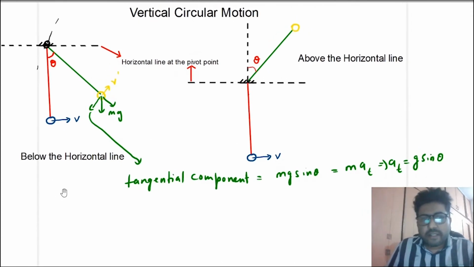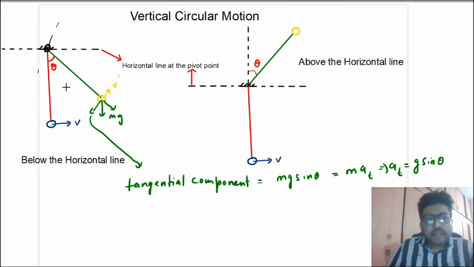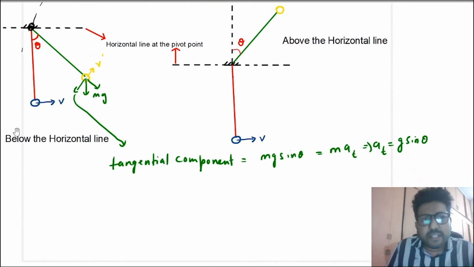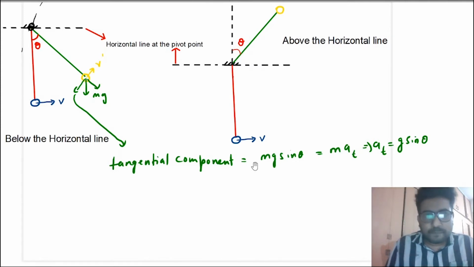That means, and theta keeps on changing, that means it is a complex kinematical motion. Because in this case there is tangential acceleration, and that too is changing with time. That value of tangential acceleration will change with time. Why will it change with time? Because theta is changing with time. Okay, so this is a complex kinematical situation.